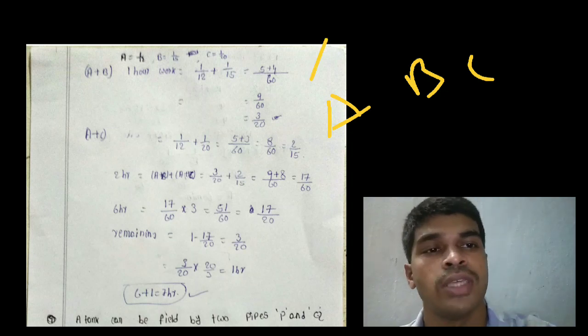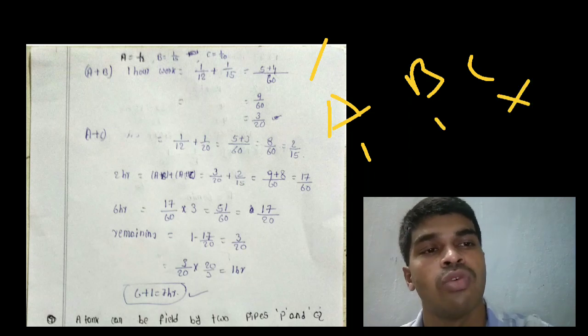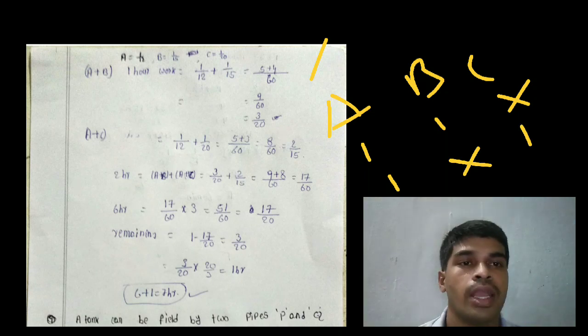First hour, A is open all the time, B is open, that means C is closed. Second hour, A is open all the time, B is closed, C is open. Again, third hour, AB open. Fourth hour, C is open and B is closed, so AC open.